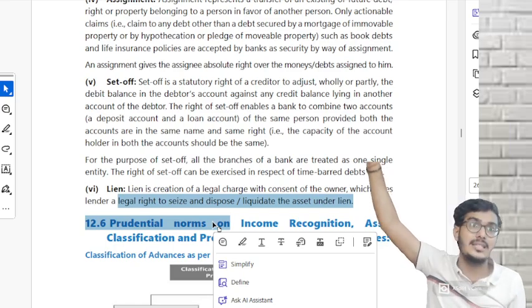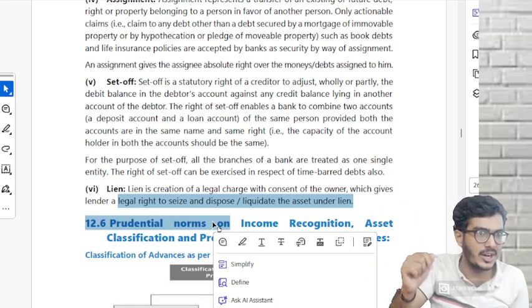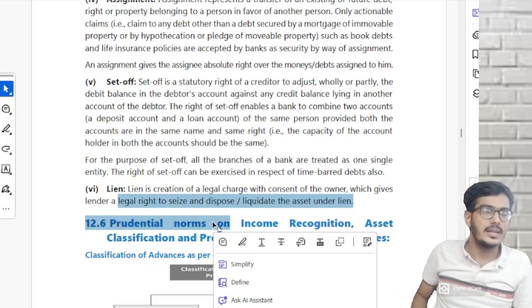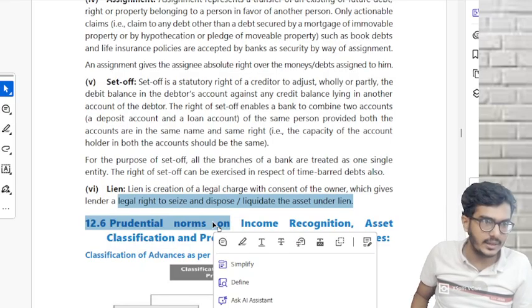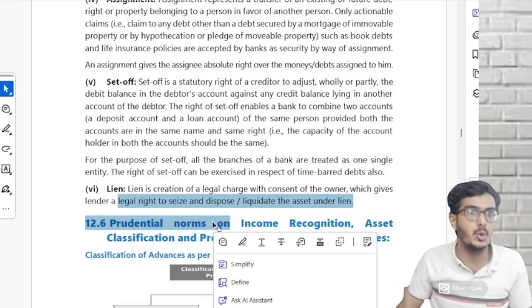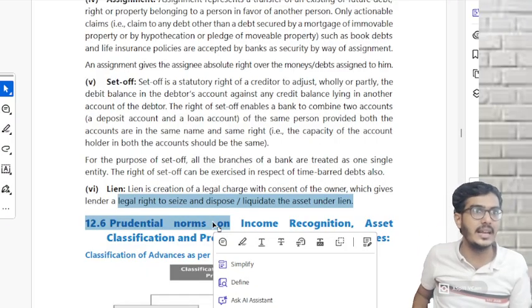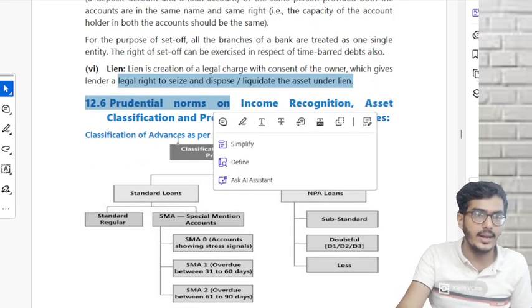Can the auditor do that? Yes. But can you do it at midnight, 12 o'clock, suddenly open the door? No. You'll do it with the consent of the owner. Similarly, here also, if you don't pay, the bankers can come and take away your goods. They will seize it, and the best part, they can dispose of it also. They can sell it away. Why? Because they want to get their money back. Understood? Any doubts?